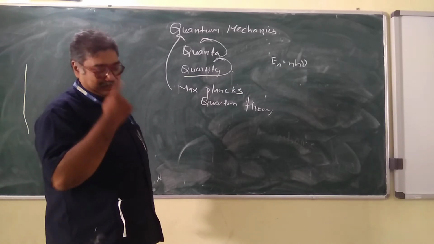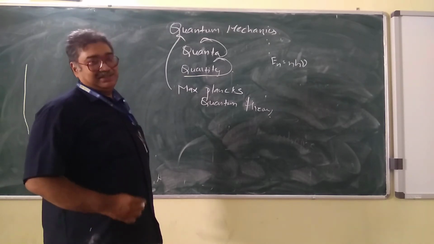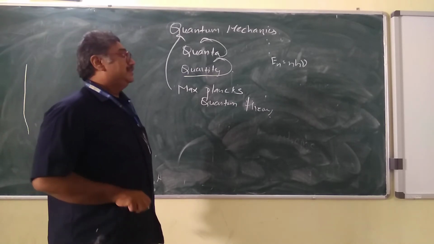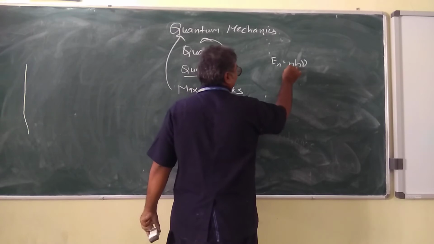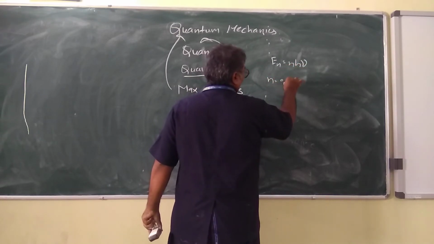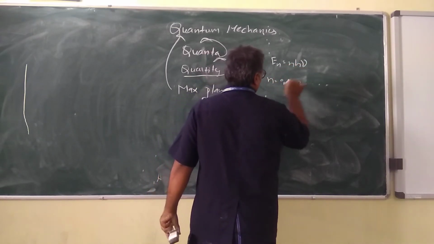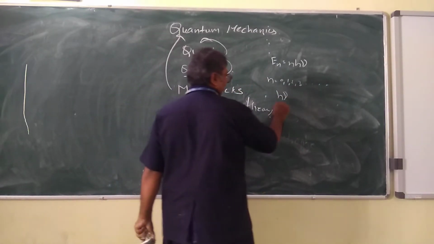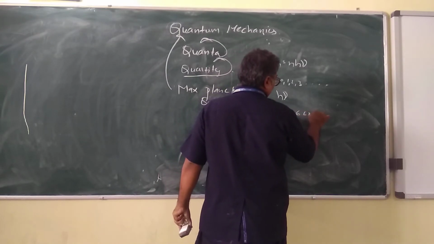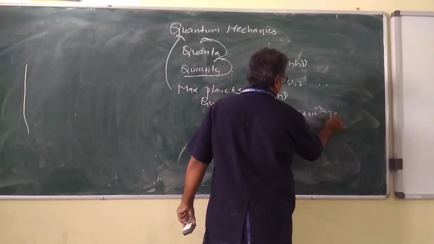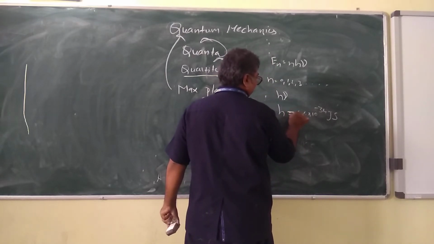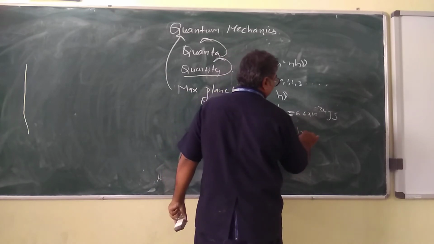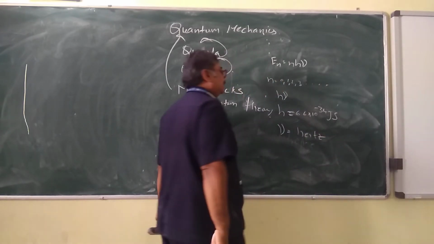Planck's quantum theory says that energy is released in the form of packets, and these packets are called quanta, consisting of photons of energy. And the energy is given by En equals n h nu, where n can be 0, 1, 2, 3 and so on, and h nu is the photon energy, where h is Planck's constant, given by 6.6 times 10 power minus 34 joule seconds. And nu represents the frequency, which is measured in hertz. So this is the energy.